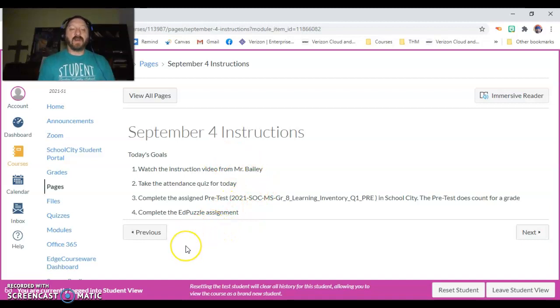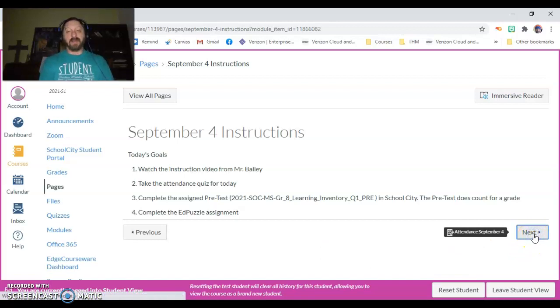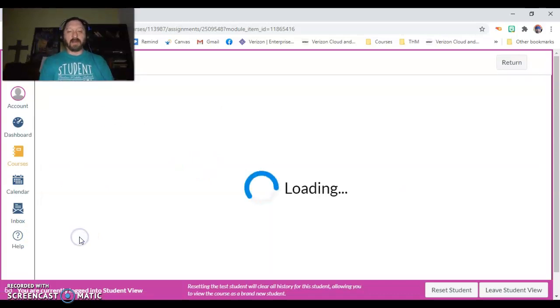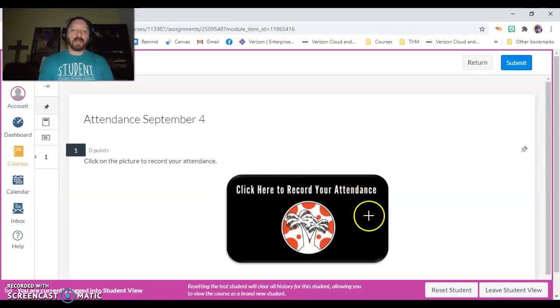Now, as far as the attendance quiz, the easiest way to get to that is literally you just click next and it'll take you to the attendance quiz. So the attendance quiz, you come in, you'll click begin. It loads, you click somewhere in here and you click submit, and boom, you're done. That is to help ensure that you're doing this in a timely fashion. Because again, guys, you're still required to come and do your work in this class during your class time, in that window. I know we're not having the live Zoom meeting today, but you still have to be in class. So this helps to track that right there.